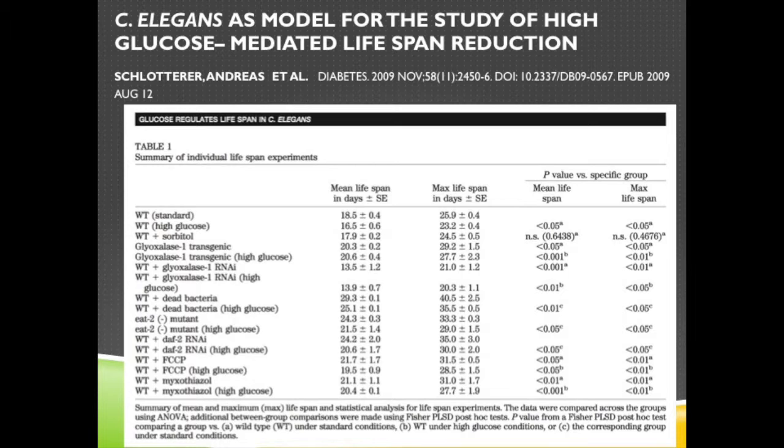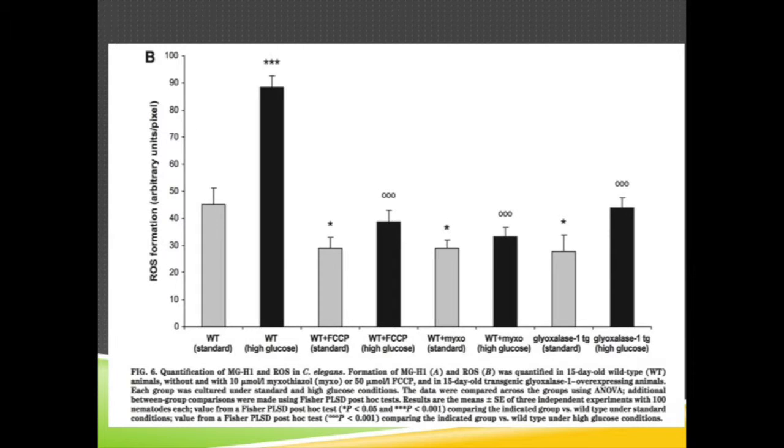reduced by mitochondrial uncoupling. Overexpression of the methylglyoxal detoxifying enzyme glyoxalase 1 attenuated the life-shortening effect of glucose by reducing AGE accumulation by 65% and ROS formation by 50%, and restored mean lifespan from 16.5 days to 20.6 days, and maximum lifespan from 23.2 days to 27.7 days. The inhibition of glyoxalase 1 using RNAi further reduced mean lifespan from 16.5 days to 13.9 days.